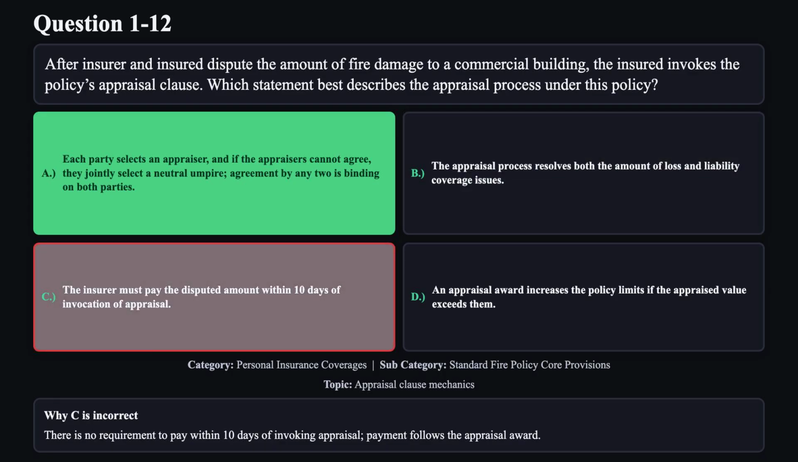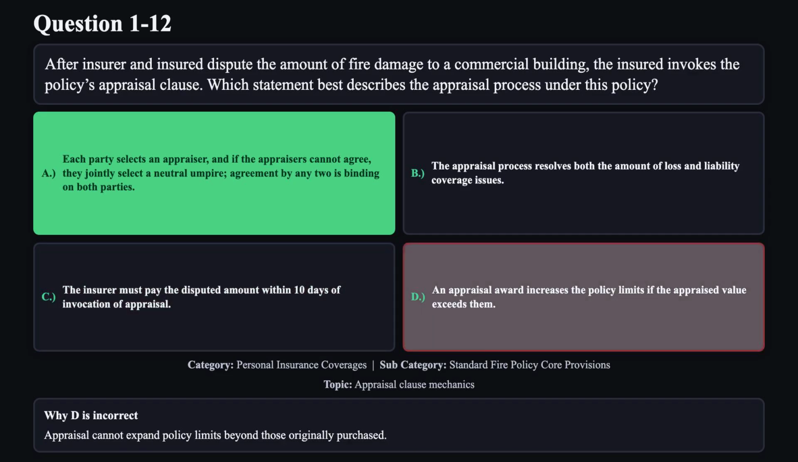Reason C is not correct. There is no requirement to pay within 10 days of invoking appraisal. Payment follows the appraisal award. Reason D is not correct. Appraisal cannot expand policy limits beyond those originally purchased.